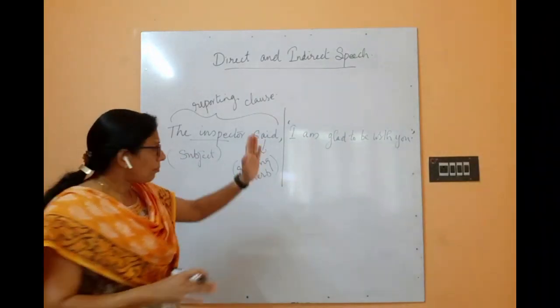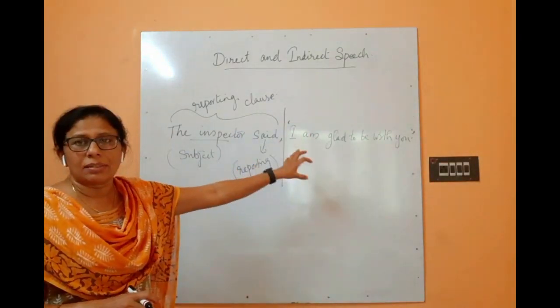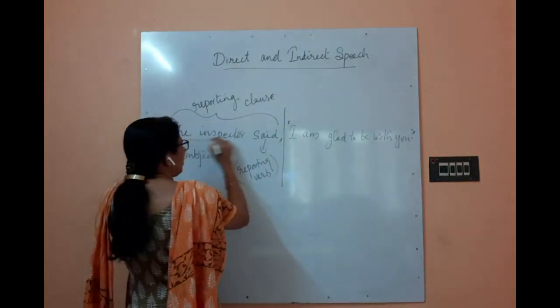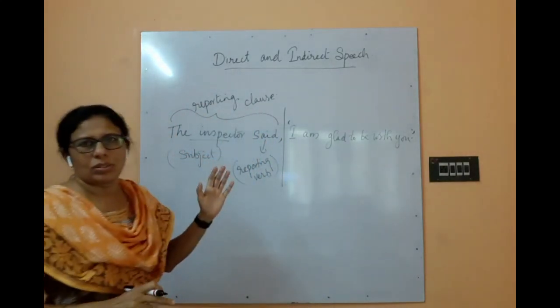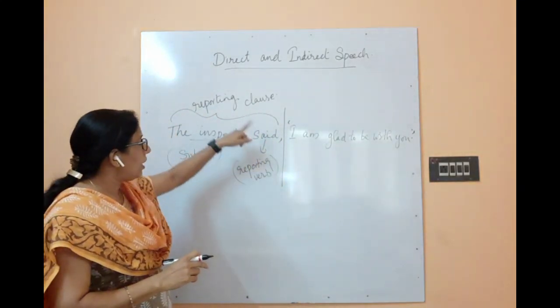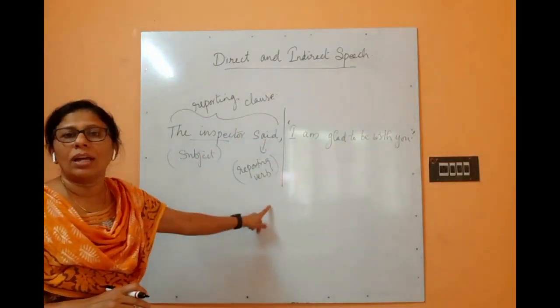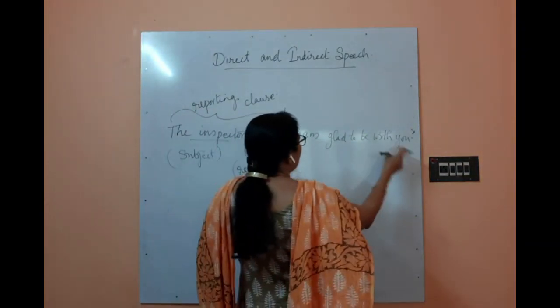So this sentence is called direct speech, and this direct speech sentence can be split into two. The first part, which includes the subject and the reporting verb, is called the reporting clause. And what is inside the quote?